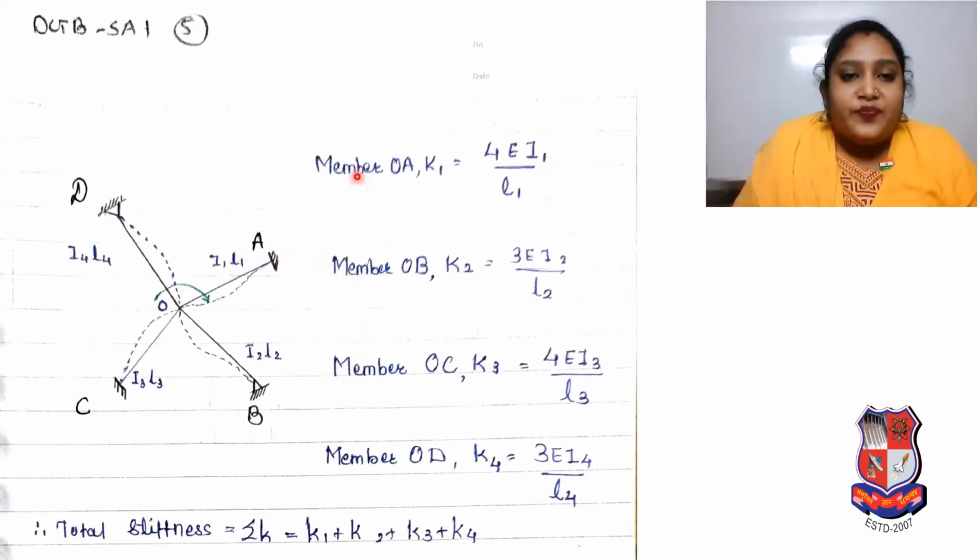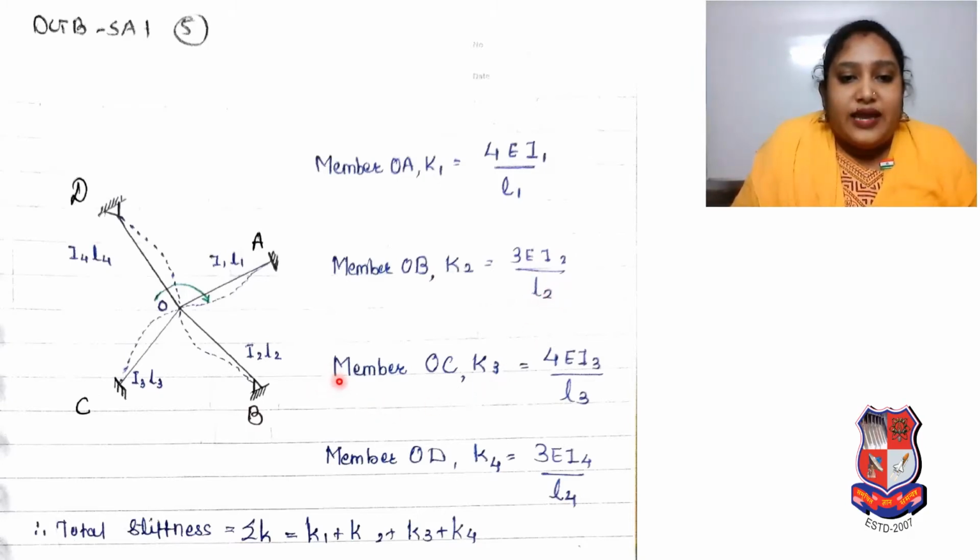For member OB, stiffness will be K2 as per our end criteria, and stiffness K2 will be 3EI2 by L2.